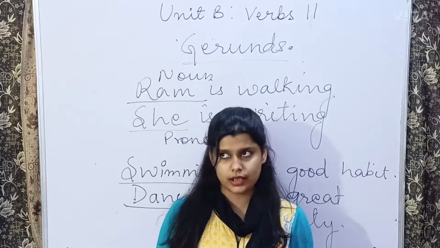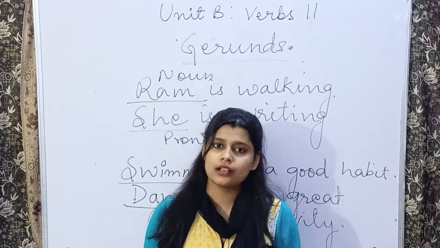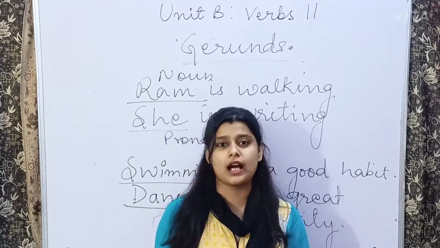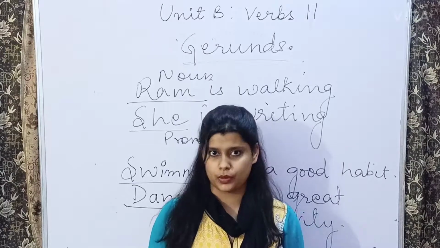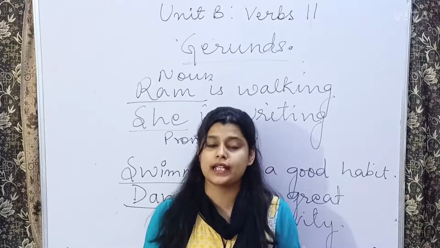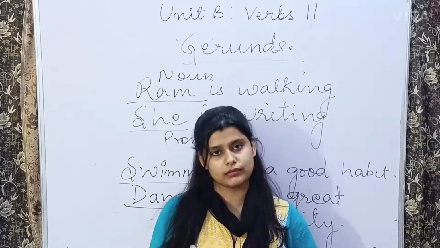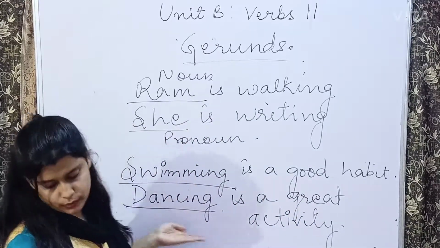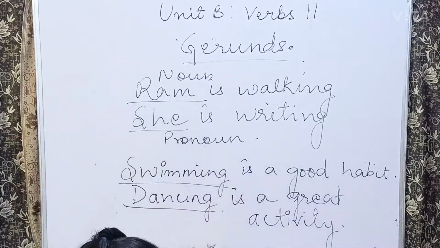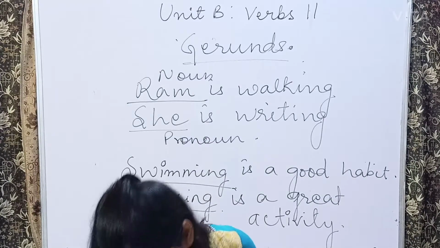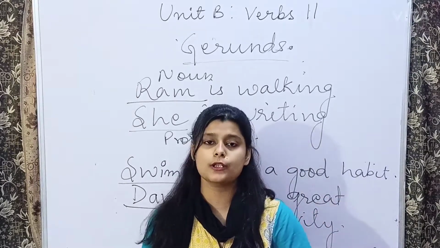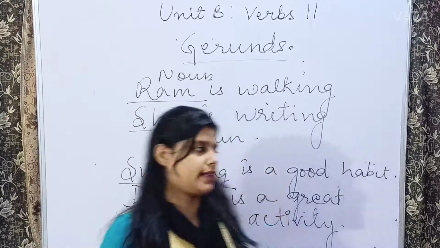So in gerunds, they don't start with a noun or a pronoun, but they start with a verb in ing form. It is basically an ing form of verb that is used as a noun in the sentence.